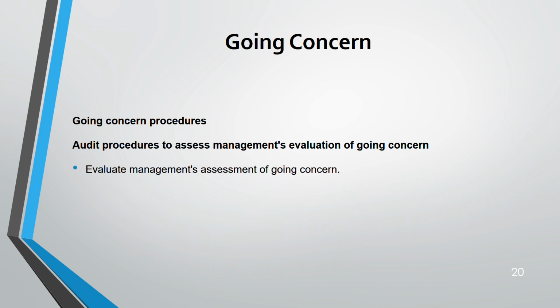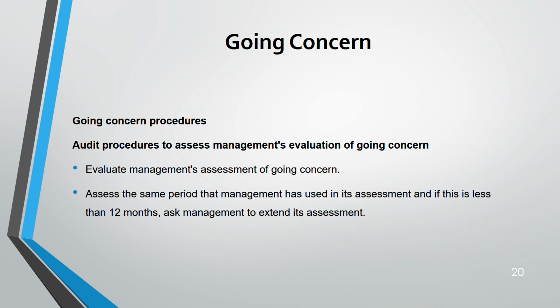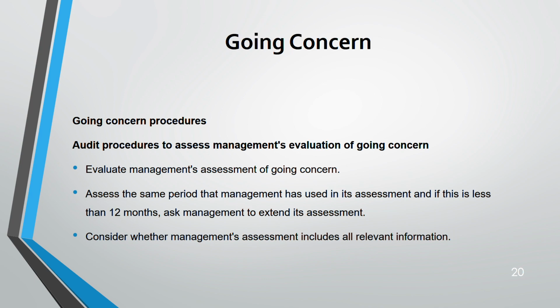So now, evaluate management's assessment of going concern. Okay. It is the management, remember, who has to assess whether their entity is going to be a going concern or not. Once they have assessed, then you evaluate. Auditors evaluate that. Next, assess the same period that management has used in the assessment. Okay, and if it's less than 12 months, you have to tell the management to extend it. The assessment has to be extended at least up to 12 months. And then you have to consider whether management's assessment includes all relevant information.